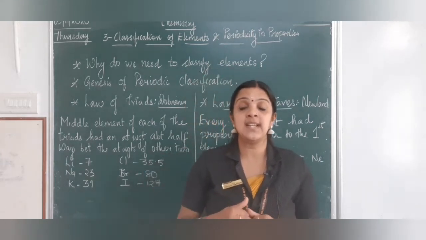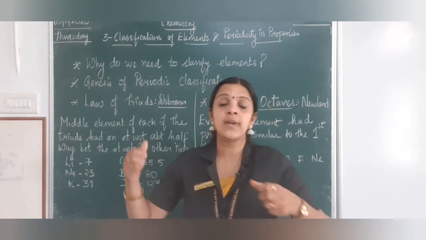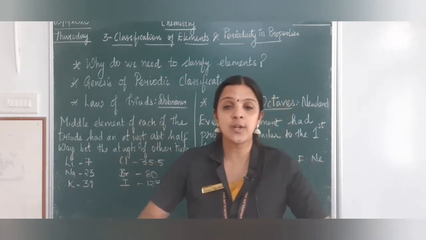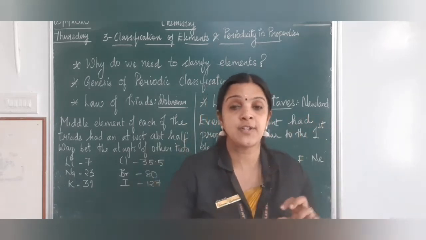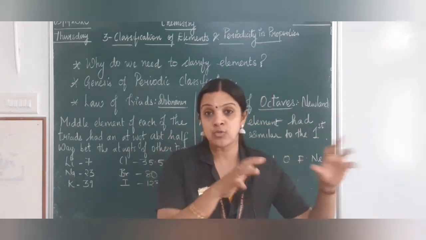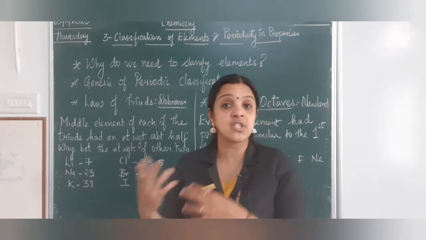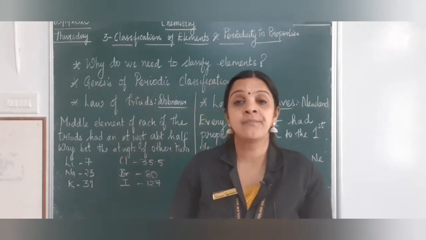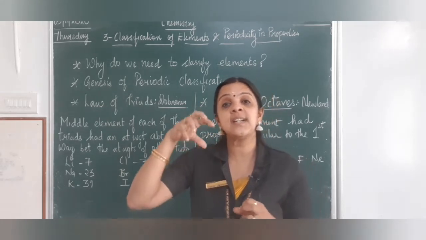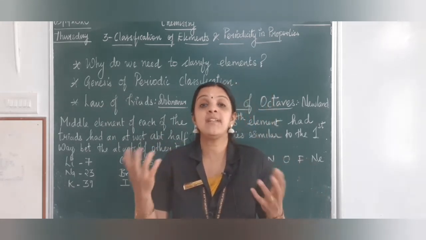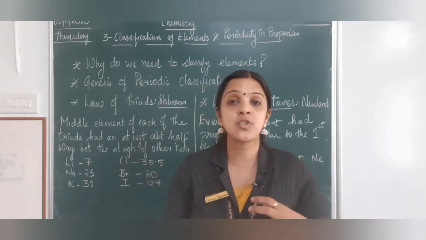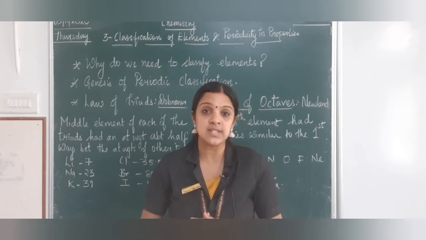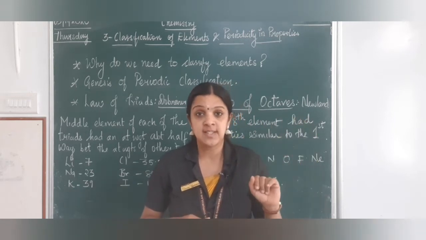So similarly, when your mother brings a vegetable bag and comes home, she will sort out the things which have to be kept inside the refrigerator, things which have to be kept outside, or things which have to be washed immediately, which have to be transferred to the bottle, because these hold certain properties that they have. Some may react immediately. If you see tomato, when it's kept outside for more than 2 days, it will go waste. You cannot use it. So it has to be refrigerated.